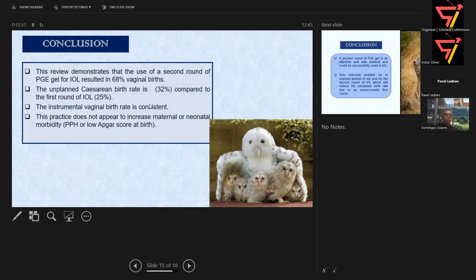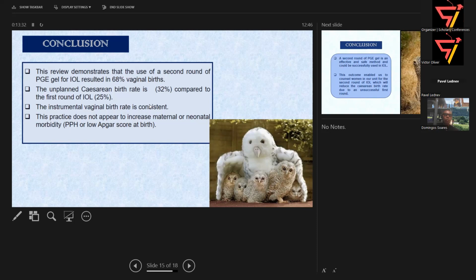Now, what this review demonstrated is that the use of a second round resulted in 68% vaginal birth. Then unplanned cesarean birth. Now, how did the 68% come? Because that 54% in our pie chart was out of 34 patients. But from those 34 patients, in the middle of the continuation, 6 went for planned cesarean birth. They refused to continue. So this is out of 28 patients. Yeah. So 68% vaginal birth.